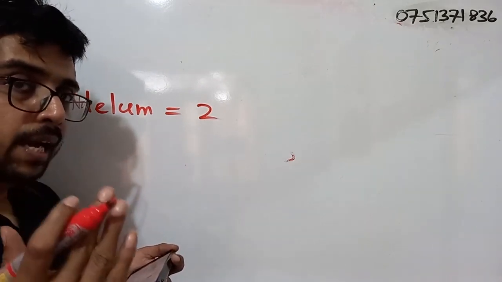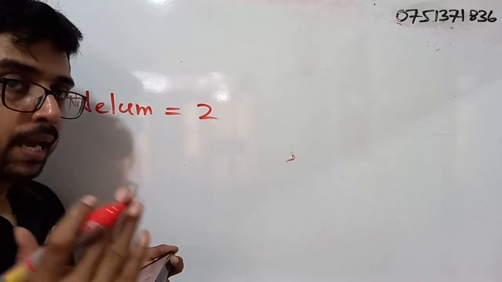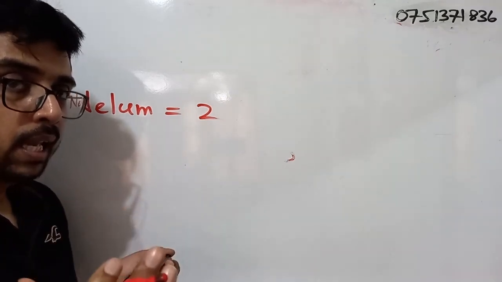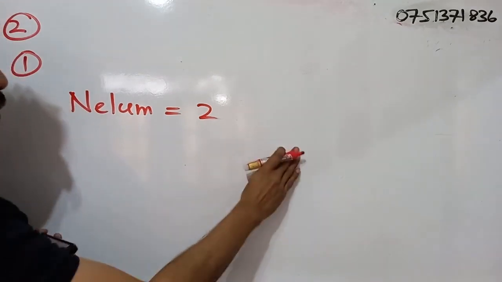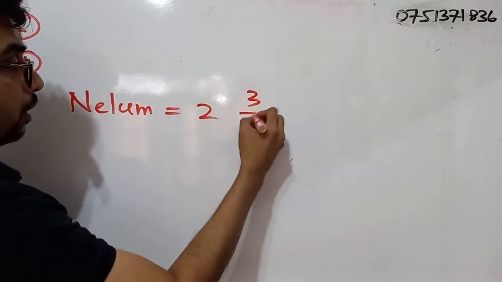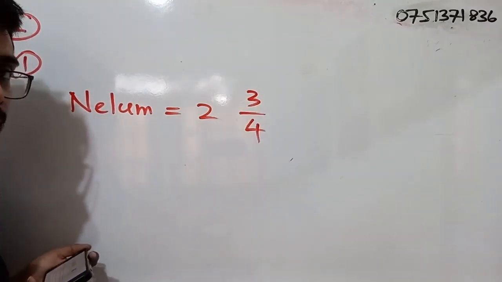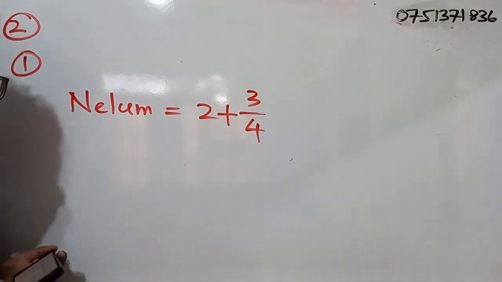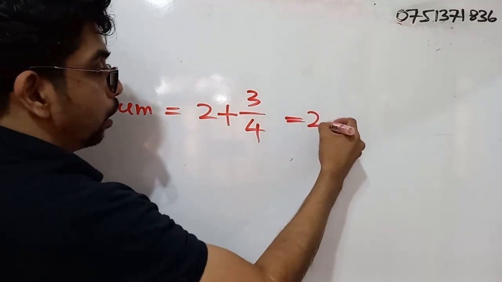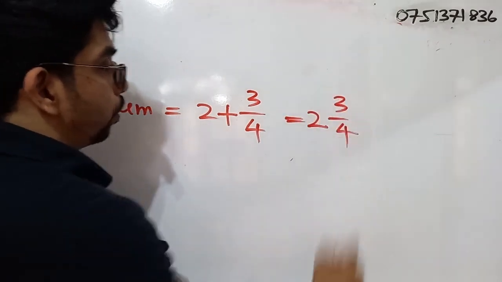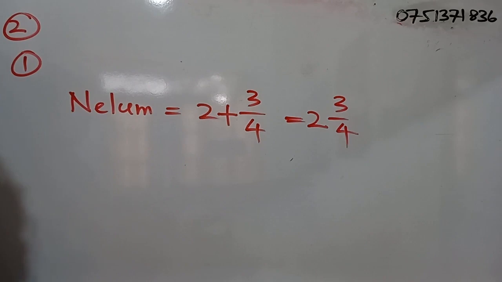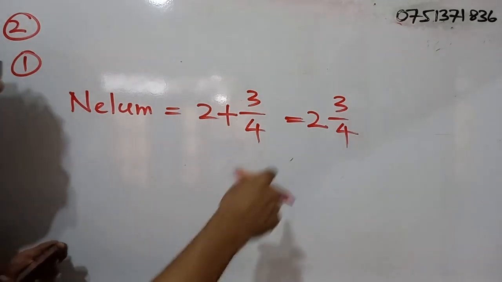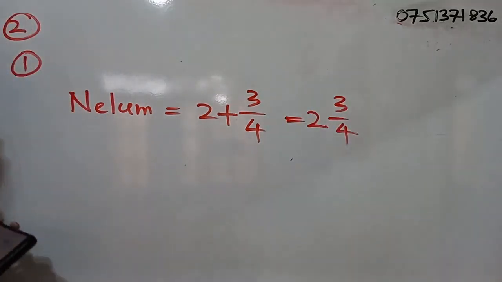It is divided into 4 equal parts, and out of that 4, 3 are shaded. So how do we write that as a fraction? 3 by 4. We have to write the entire amount as a fraction, so we have to add these together. So what will be the answer? 2 and 3 by 4, or else we can say 2 and 3 quarters. Right.